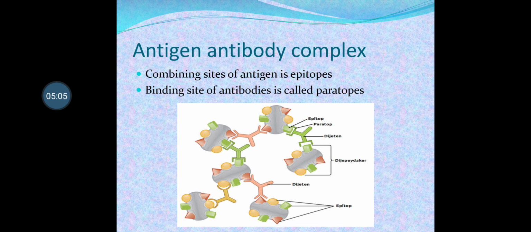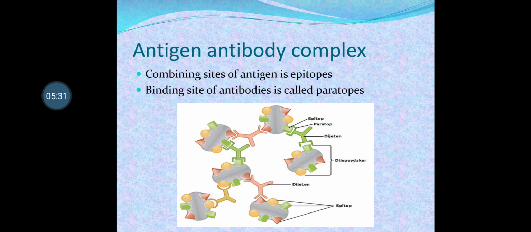The combining site of antigen is epitope. You can see here where antibodies are joined to antigen. That combining site is called epitope. The binding site of antibodies is called paratope. The site of antigen is called epitope, while the binding site of antibodies is called paratope.